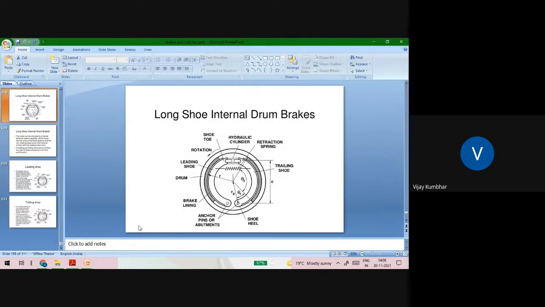This is the internal brake drum and the terminology of this brake. Here, leading and trailing shoes will be there. If you see in this diagram, this is a hydraulic cylinder, then the retaining spring, the anchor pin or abutments, then the shoe heel, the brake lining, the drum, the leading shoe, and the trailing shoe.